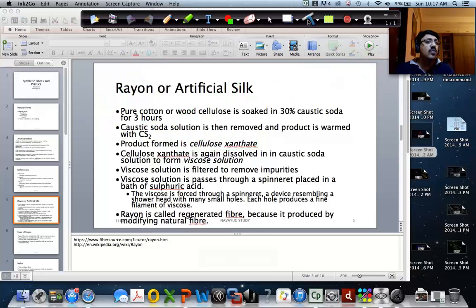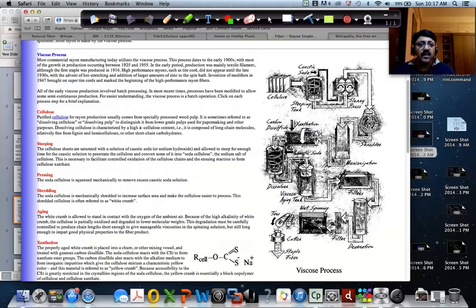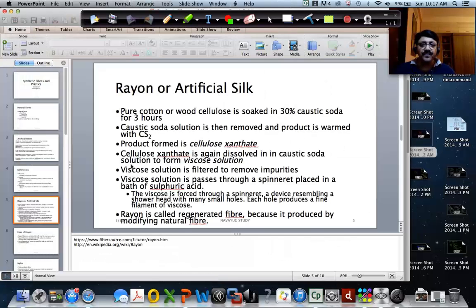You will have to remember these steps. Go through the textbook again. Remember these steps. I'm just showing what is really going on here, right? So you see the xanthation, and this is where the carbon disulfide is applied to this chamber, and the cellulose passes through it, and at that point xanthation happens, and what comes out is the cellulose xanthate, right? So cellulose xanthate is produced, and then what happens?